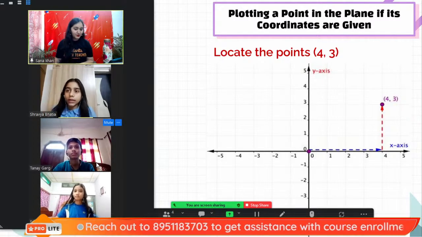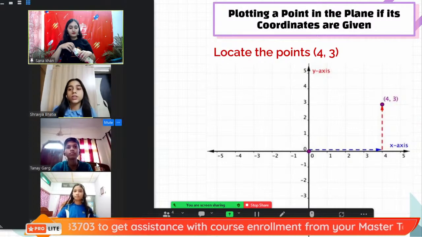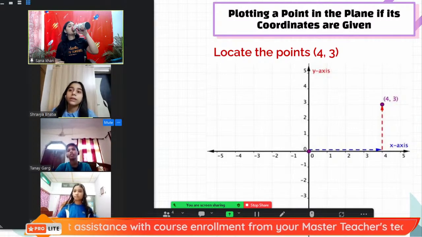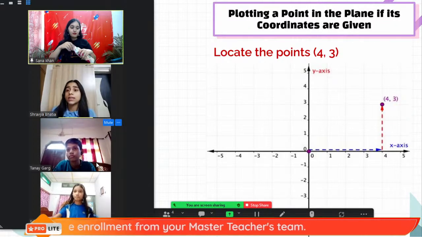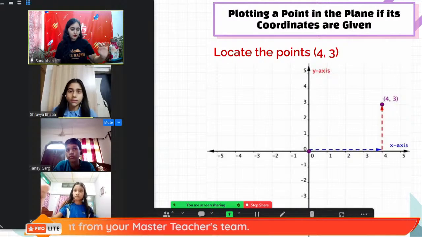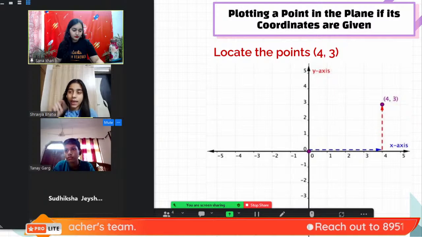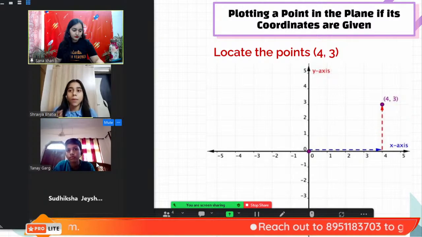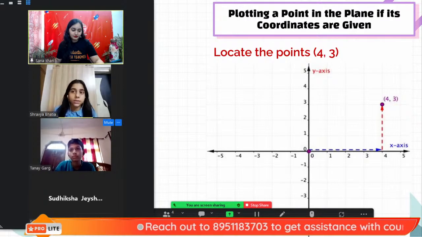So what is the process of plotting a point on a plane if its coordinates are given? For example, if we have been given the coordinates 4, 3. So first of all, we need to understand what is the x coordinate and what is the y coordinate. The method of writing the x and y coordinate is in the form of x comma y. That means जो x coordinate है वो पहले लिखा जाता है bracket में and then comes the y coordinate.